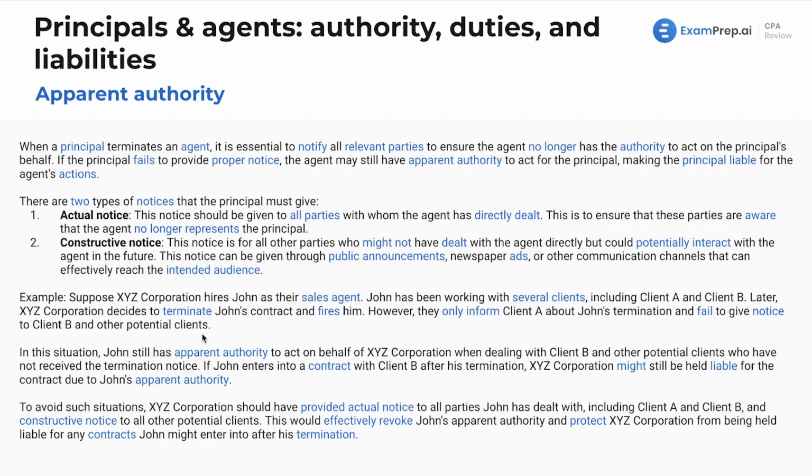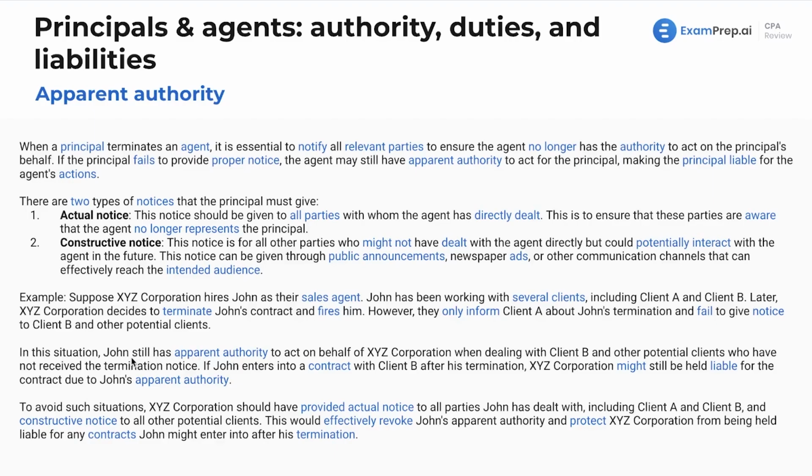Now, in this situation, John still has apparent authority to act on XYZ Corporation's behalf when dealing with client B. Even though John still has apparent authority here, that doesn't make it right. That doesn't mean John won't face repercussions in court, because John knows he should not be doing this. So John still will come under fire when it comes to legality in the courts. But that still could put XYZ on the hook. Just keep that in mind.